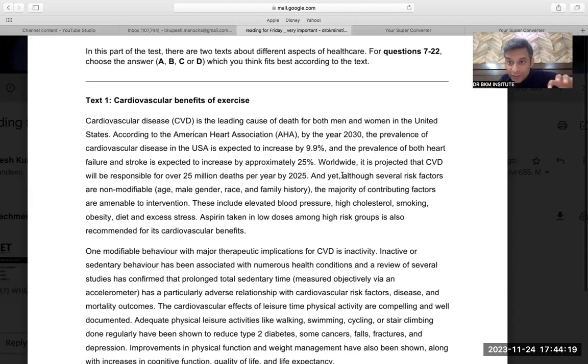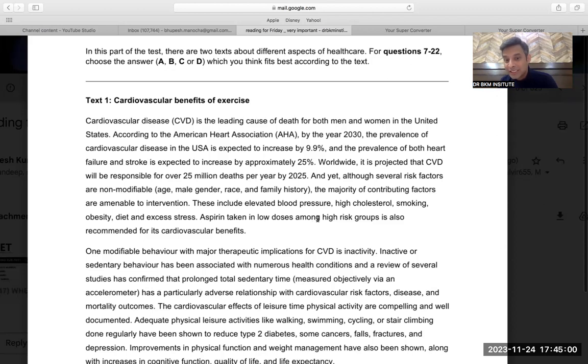Read the whole line. Although several risk factors, meaning many risk factors, are non-modifiable, meaning they cannot be changed, the majority of the contributing factors are amenable to intervention, meaning we can intervene. Doctors can intervene. Humans can intervene. Intervention over here means that they can interfere in this process. That means they can slow down the CVD or reduce the CVD. These include elevated blood pressure, because it is in human control. If we do not eat salt, we can control our blood pressure. High cholesterol, smoking, obesity, diet, and excess stress. We can reduce all these things by human effort.